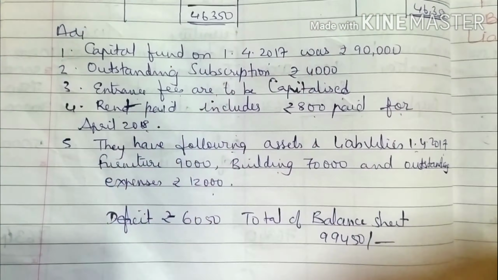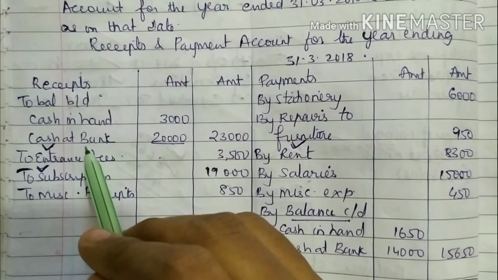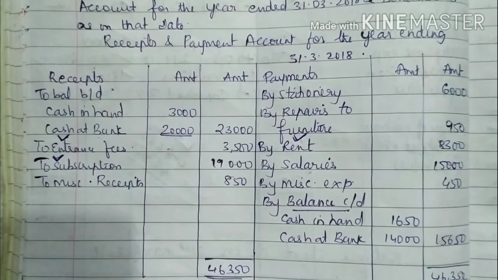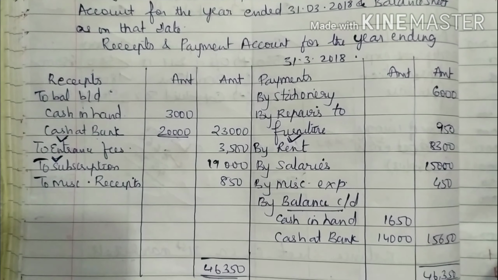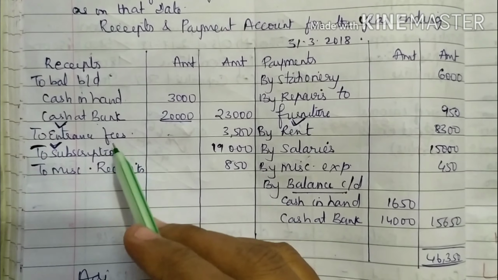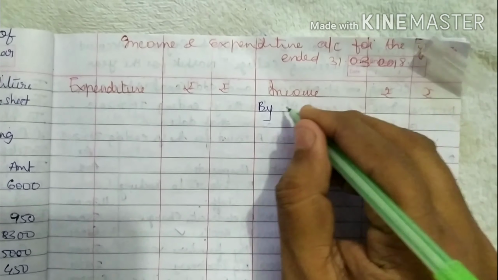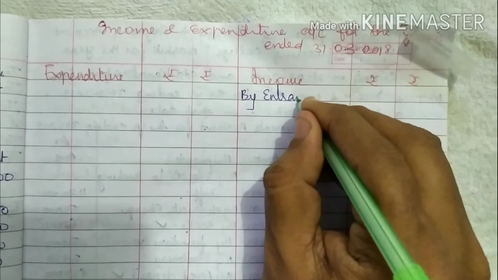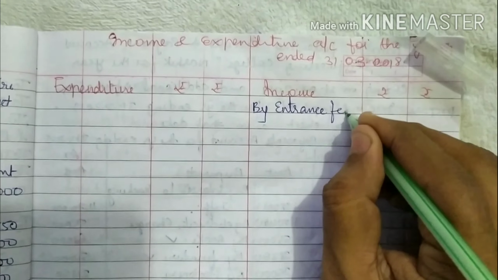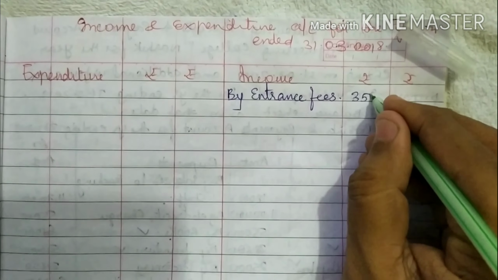The first one, to balance brought down, cash in hand, cash at bank. This we are not going to take anywhere. Next, entrance fees. Entrance fees is an income, so write on the income side, credit side, by entrance fees, which is 3,500.